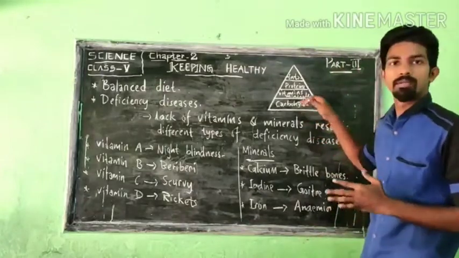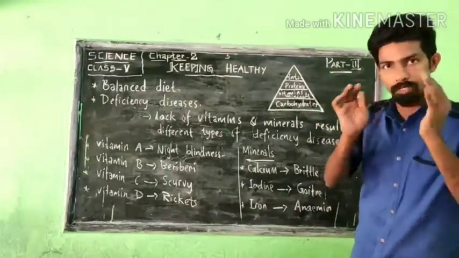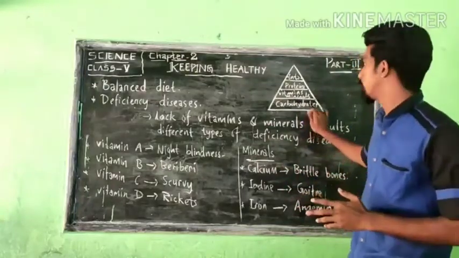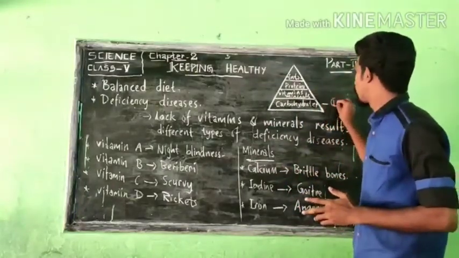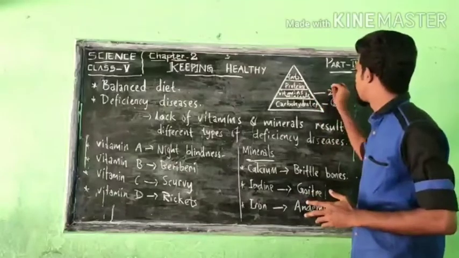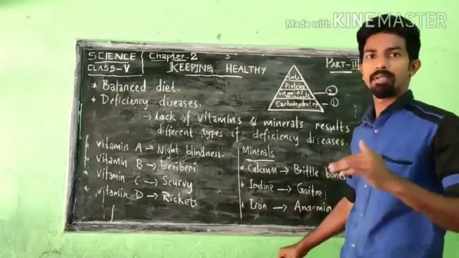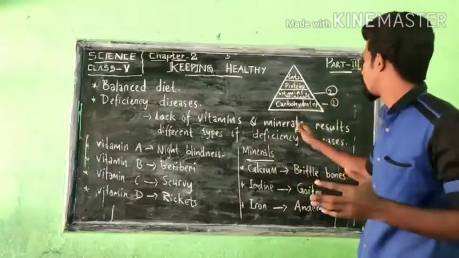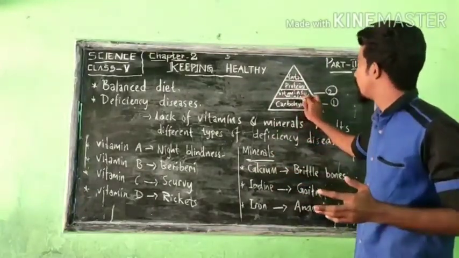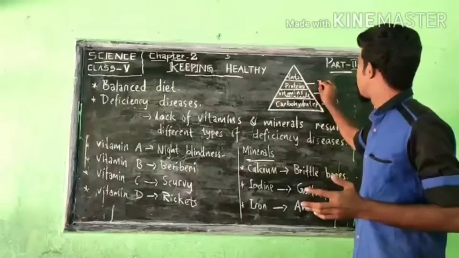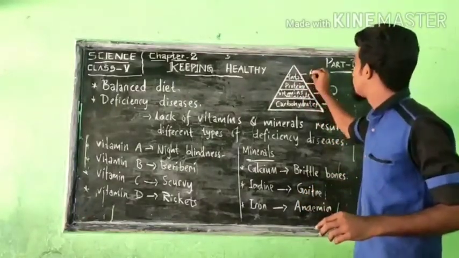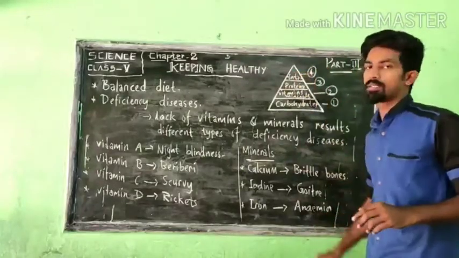We must include food which contains more carbohydrates, that we must take more in our daily life. The next one, after carbohydrates, we must include food which contains vitamins and minerals. All these things are needed for our body. That is why carbohydrates first, vitamins and minerals second, then proteins, and fat content must be less, that is why it is at the top.